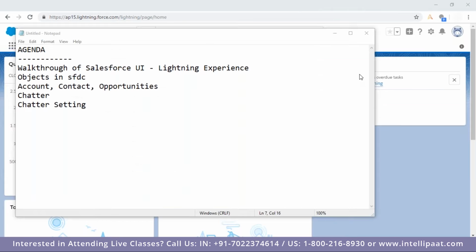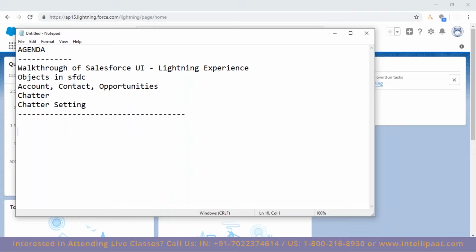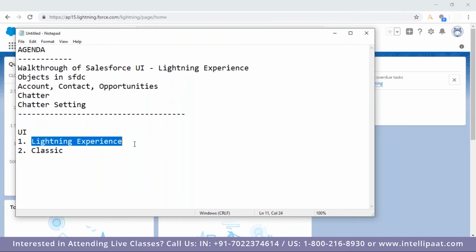Let us discuss the user interface of Salesforce Lightning. Yesterday we were discussing the user interfaces Salesforce has. So typically it is two, Lightning Experience and Classic. Classic is what Salesforce initially started with, and even currently many organizations are using this user interface, Classic. And Salesforce started working on the Lightning Experience around summer 2014.